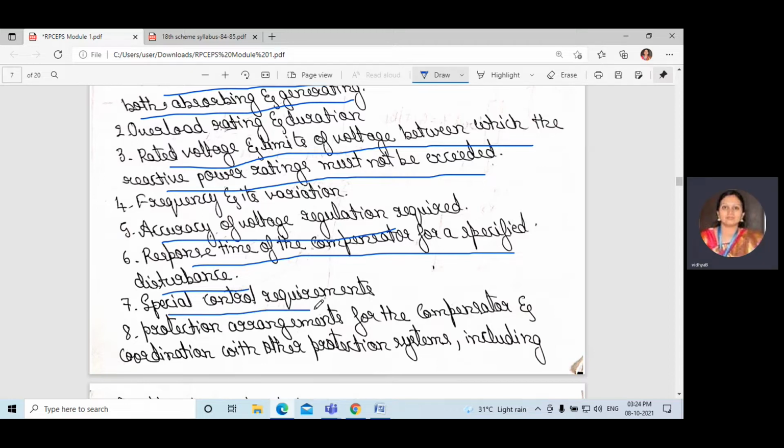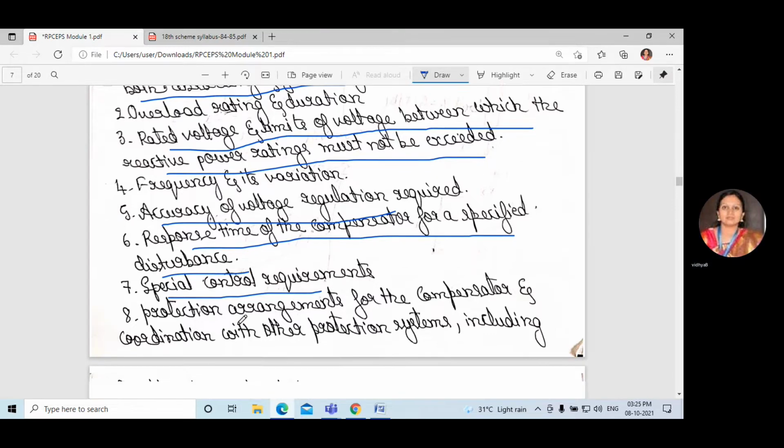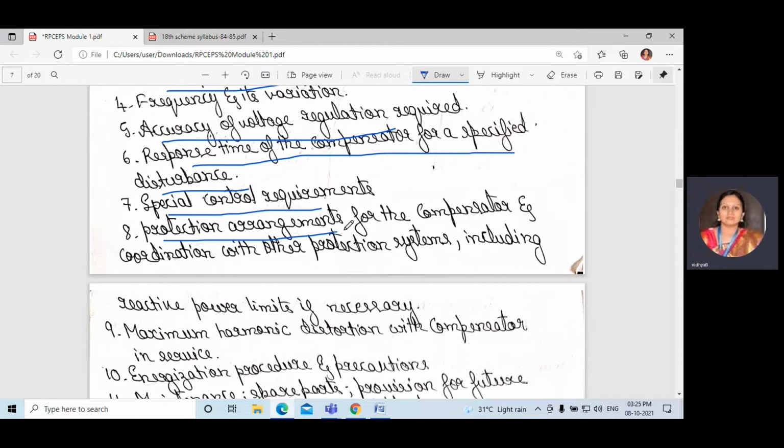Special control requirements are needed if we are using any compensating device or any protective devices. Then, protection arrangement for the compensator. If we are installing a transformer or any equipment in the substations, what protection arrangements do we need to make for that? Protection arrangements for the compensator, what we can do there.